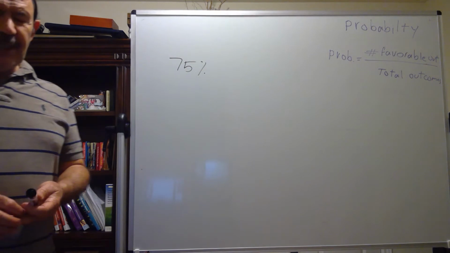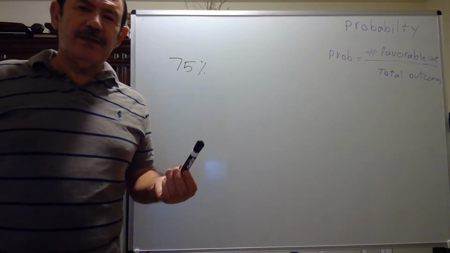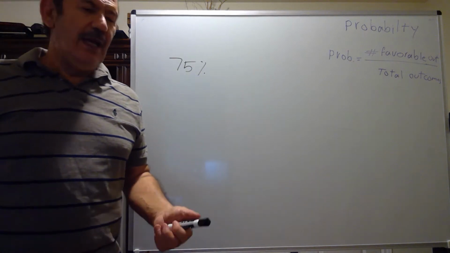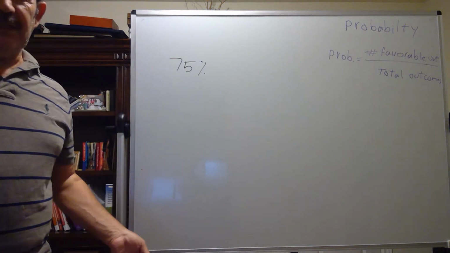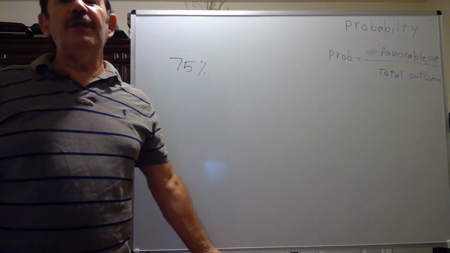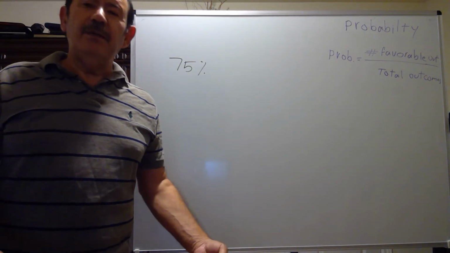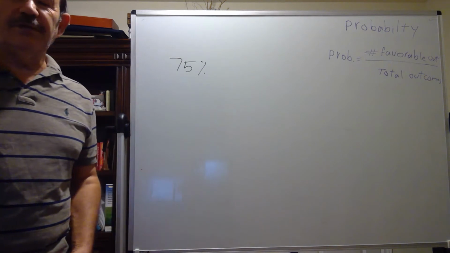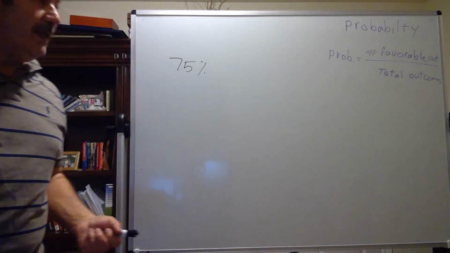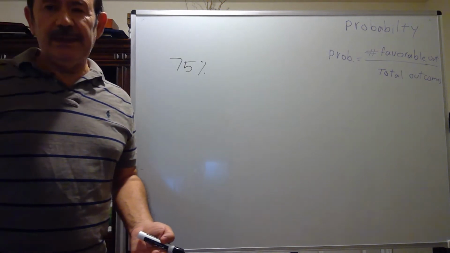Or let's say I have three colors of marker, black, blue, and red, and I'm not looking at the markers. I just want to take one of them without looking. So it's going to be one out of three that I get the red marker, as an example. This is the meaning of probability.